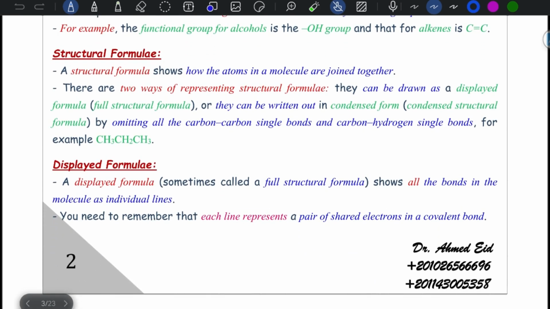When we talk about structural formulae, they show how the atoms in a molecule are joined together. There are two ways of representing structural formulae. They can be drawn as a full structural formula, or they can be written in condensed form by omitting all carbon-carbon single bonds and carbon-hydrogen single bonds and writing it like this: CH3, CH2, CH3.